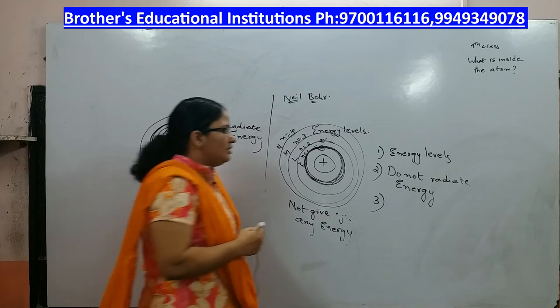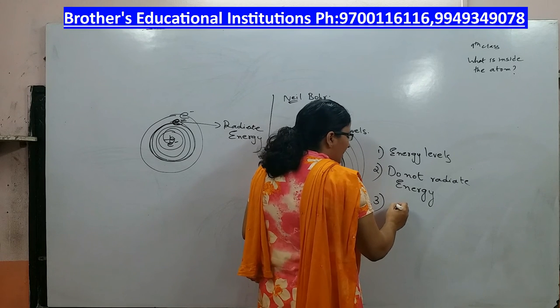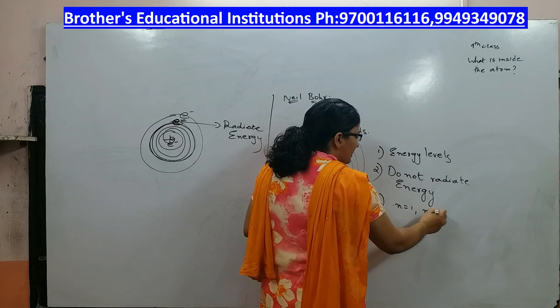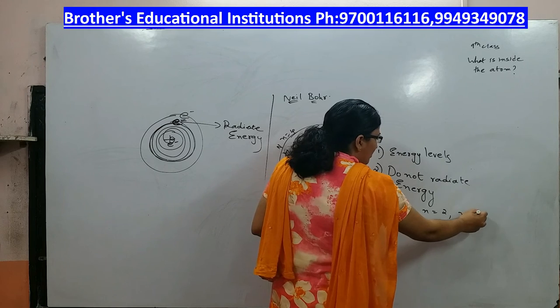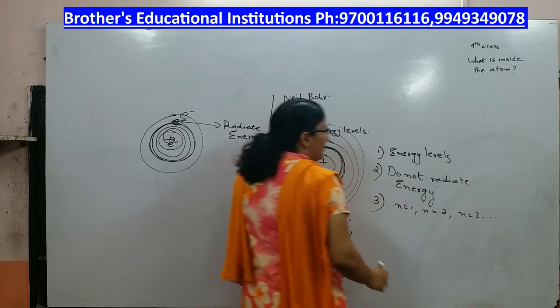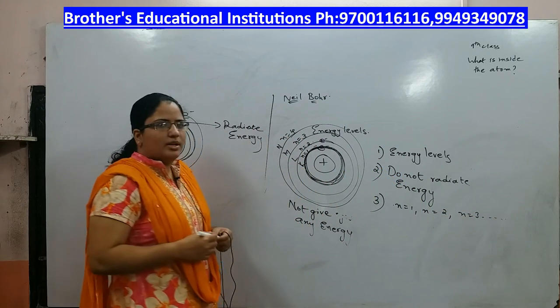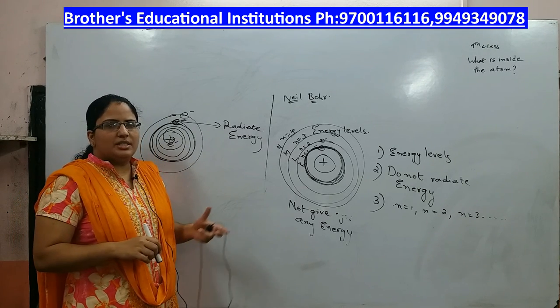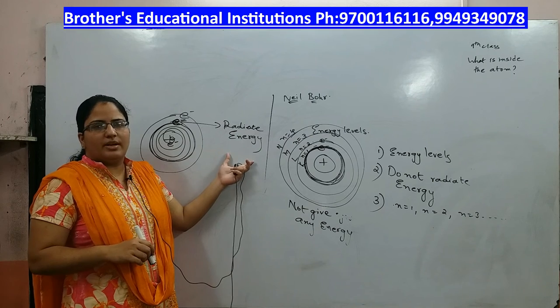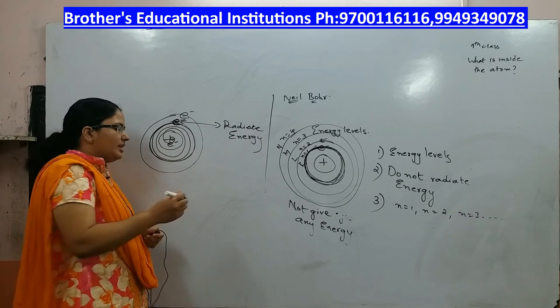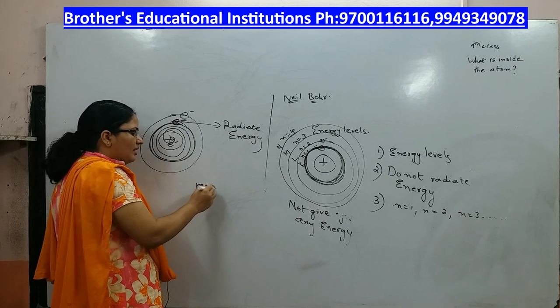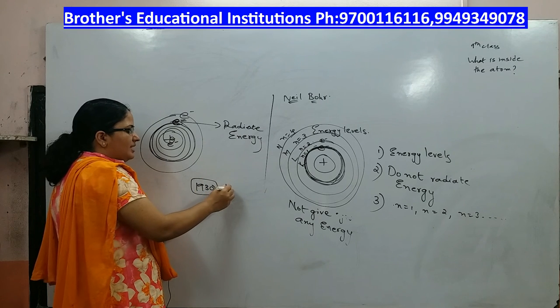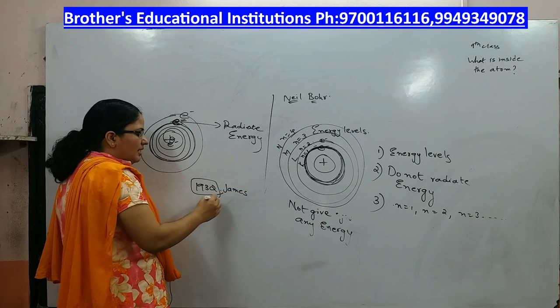So, he gave certain values for the energy levels 1, 2, 3 and so on. This is about Bohr's model. During Bohr's time and Rutherford's time, only electrons and protons were known. It was only after 1932 that James Chadwick discovered the neutron.